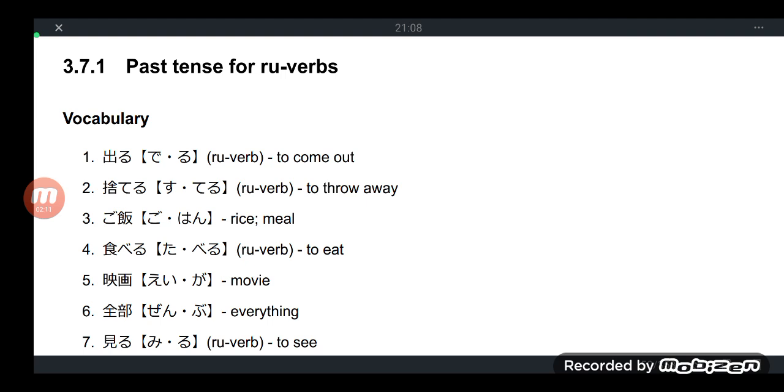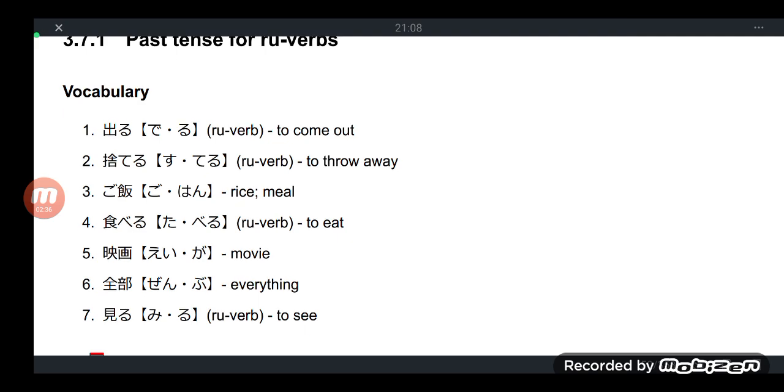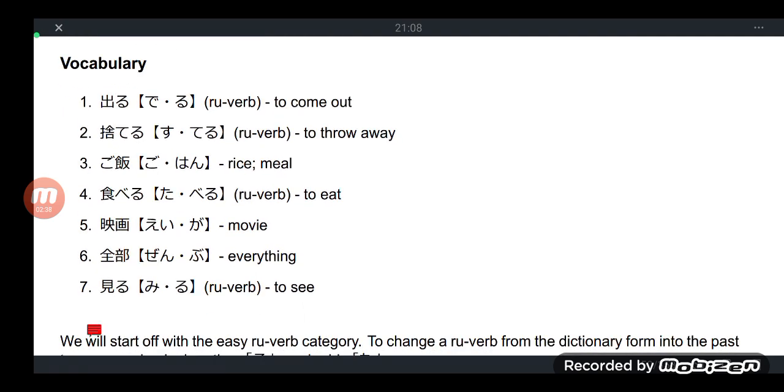Please screenshot this vocabulary. We'll just speak some of these enumerated verbs, like deru, a very common verb, meaning to come out. Sometimes if you come out from your house, dekakeru, or have come out of the house, dekaketa. Coming out from a door is deru, or coming out from a hole is also deru.